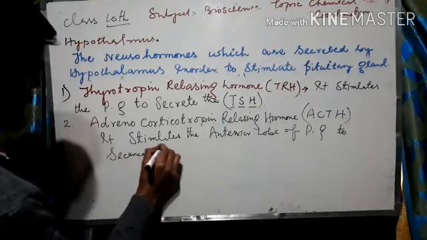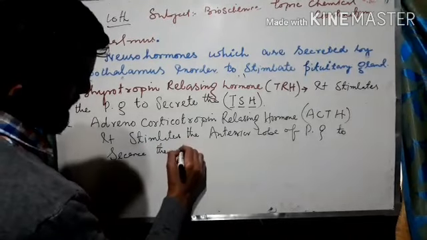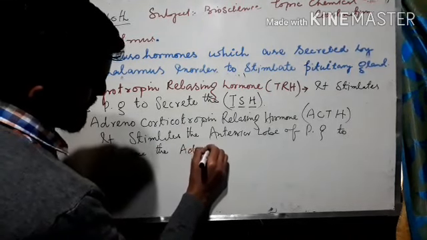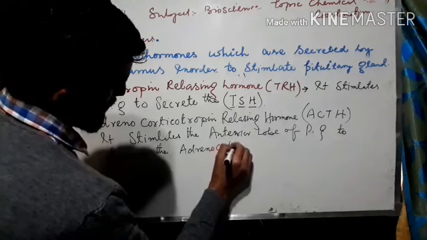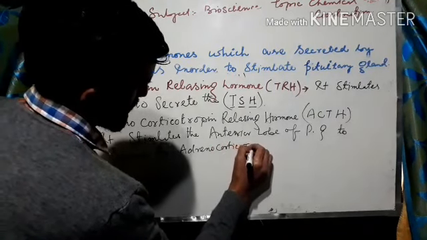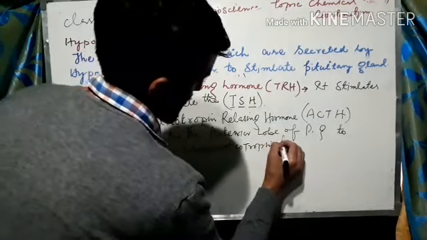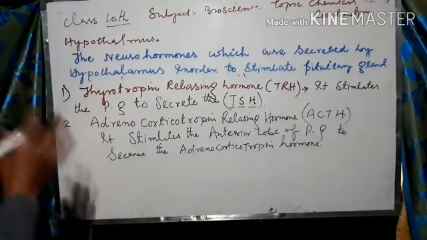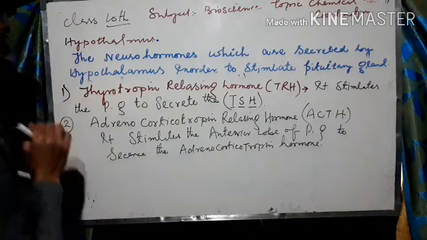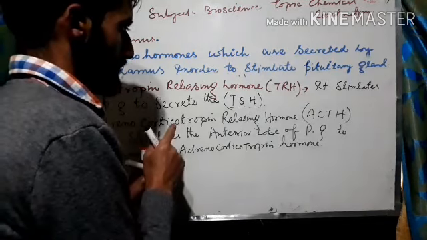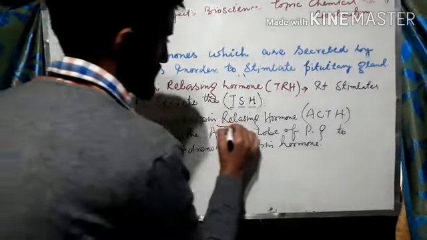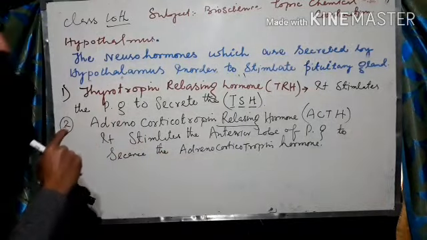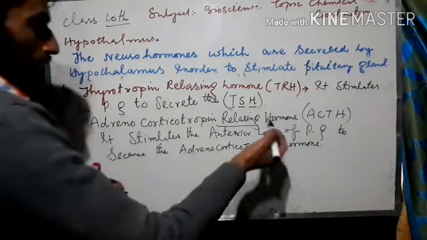the adrenocorticotropin hormone. So what we learn is that this was the second, adrenocorticotropic hormone releasing hormone, which stimulates something in order to release the hormone.